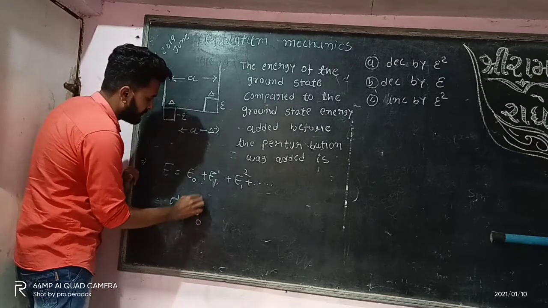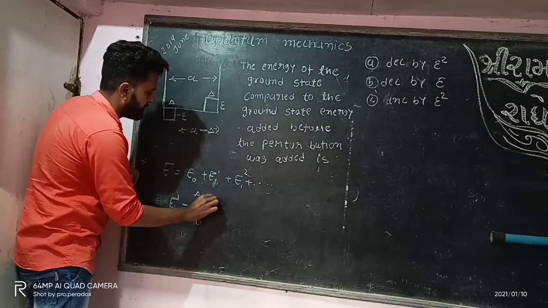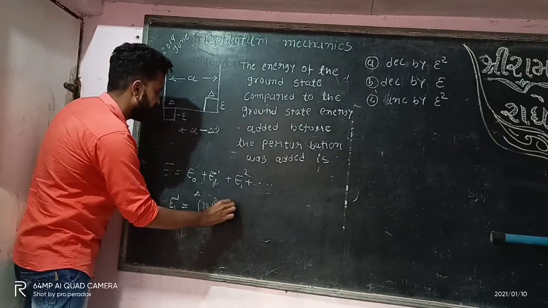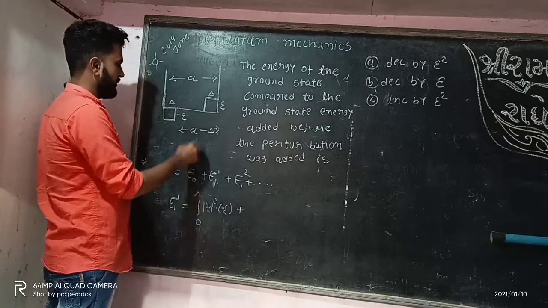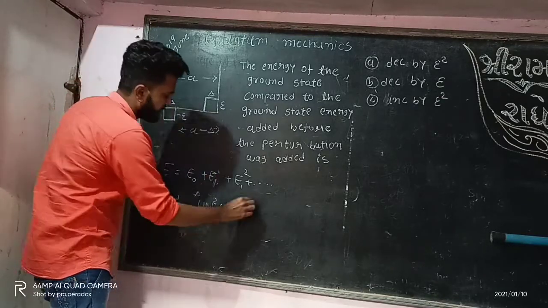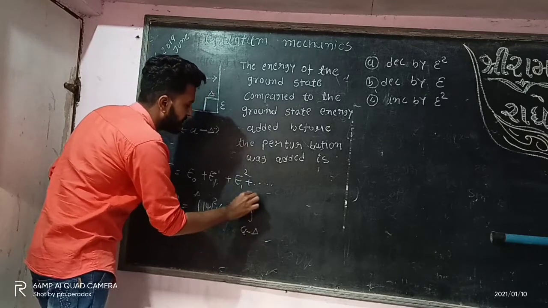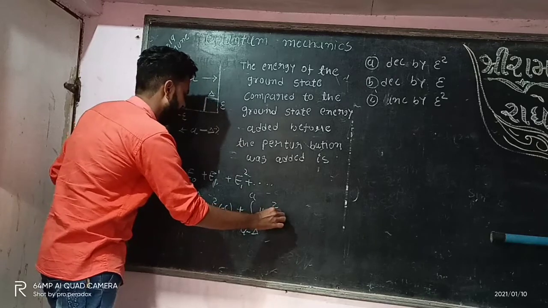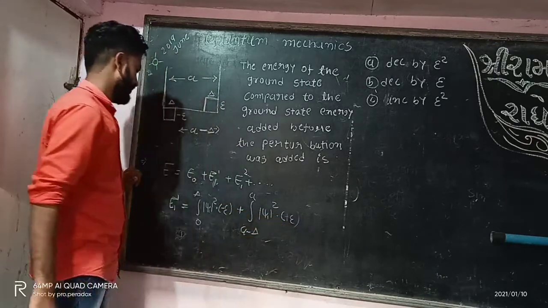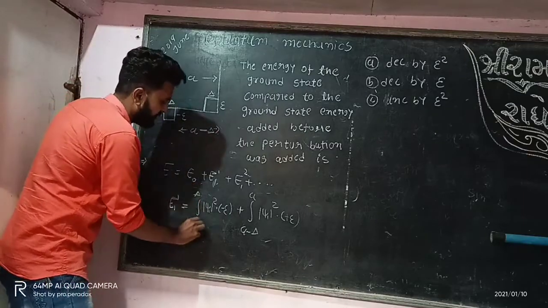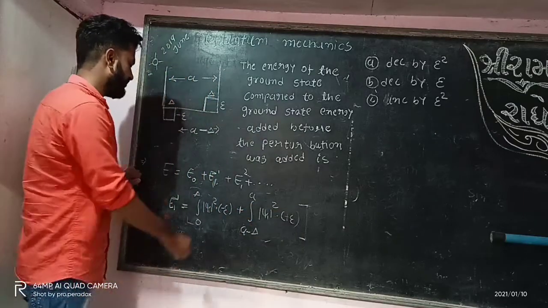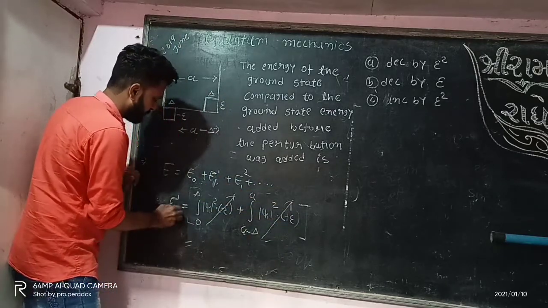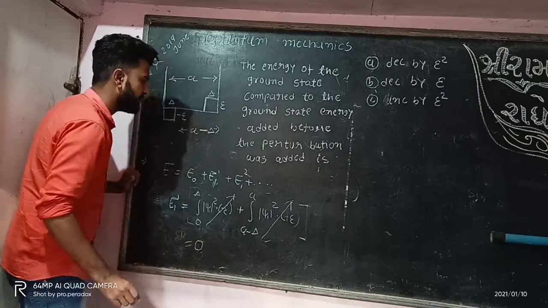So the integration from 0 to delta of mod of sine 1 square, and the perturbation here is minus E, plus the integration from A minus delta to A of the probability into the perturbation plus E. By the looks of it, you can see that the values of both of these will cancel each other out, so the first order correction will become 0.